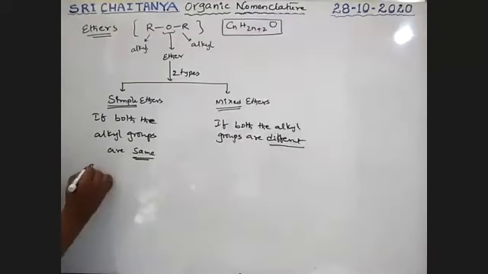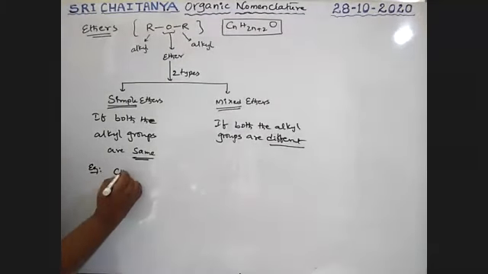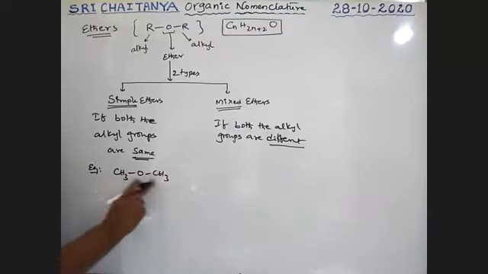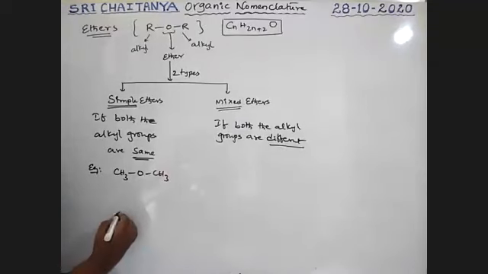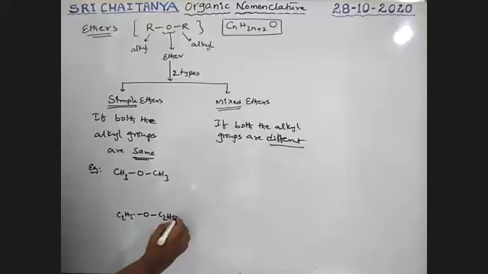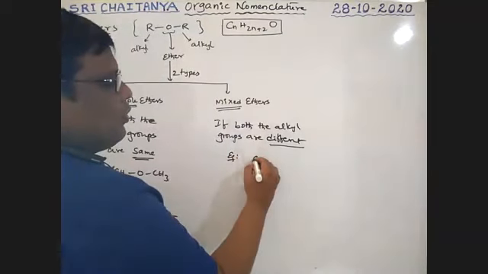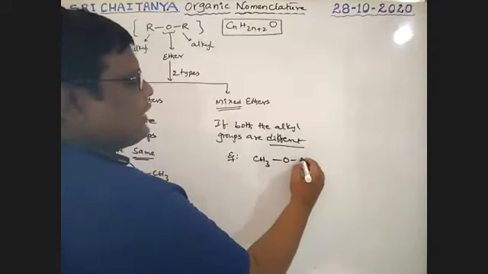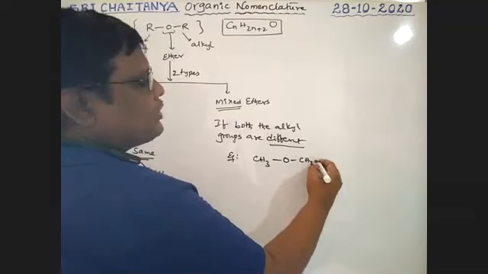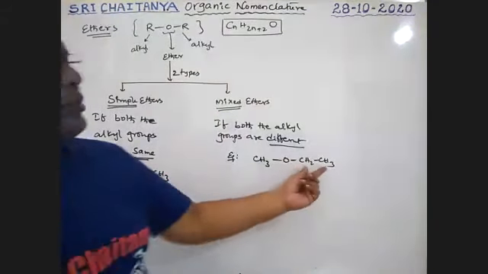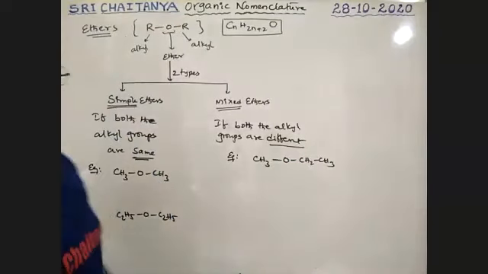See the examples. Example, CH3OCH3. Methyl, methyl. Both the alkyl groups are same. Next, C2H5OC2H5. Ethyl, ethyl. Both the same. So these are examples for simple ethers, boys. For this one, one is methyl group, another one is ethyl group, that is CH3OCH2CH3. Both the attached alkyl groups are different. It is mixed ether.